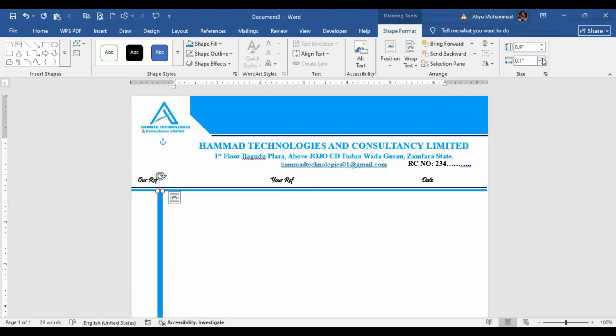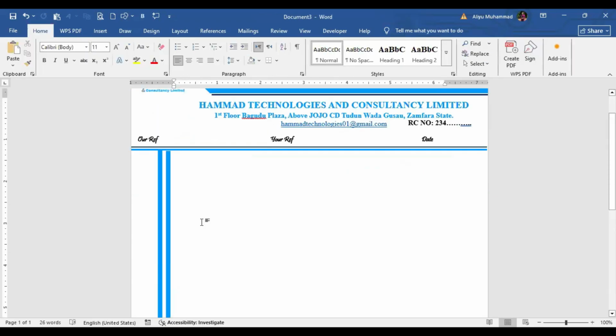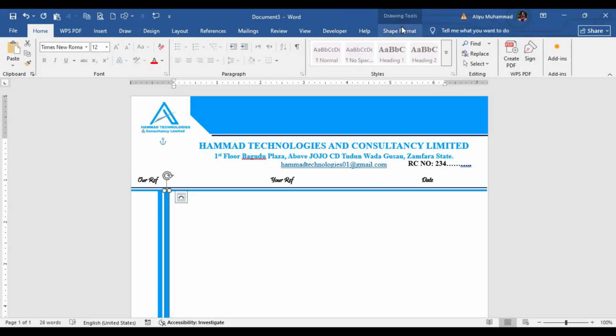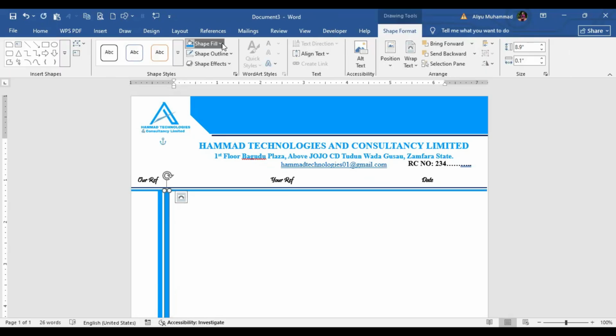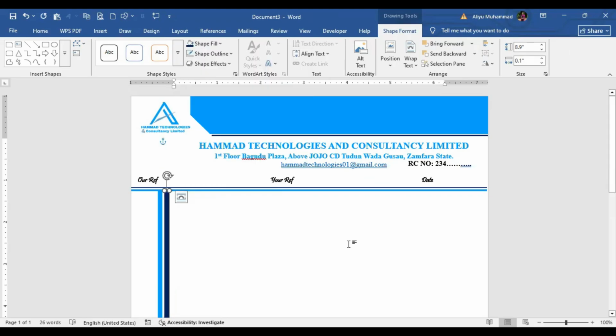So let's duplicate it. I think if we give this one the second color, let's see whether it will be good. Yeah, I think something like this is okay.